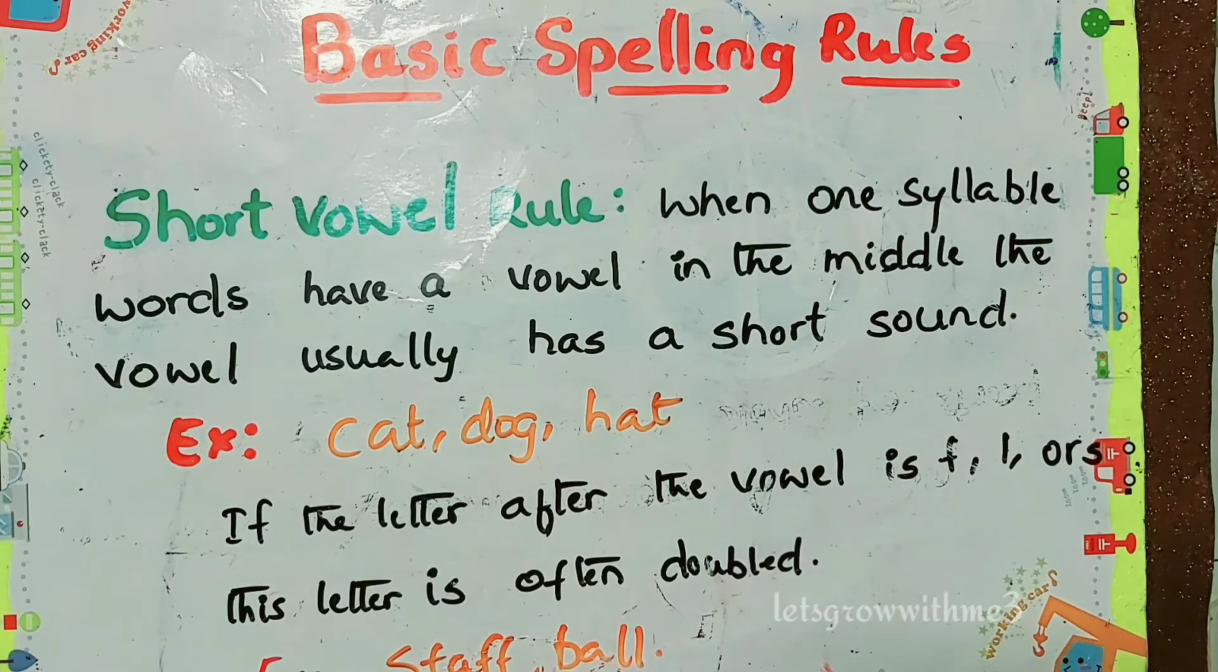Now let's see the rules. The first rule is the short vowel rule. What do you mean by short vowel rule? First we will read the definition, then I'll try to explain. When we look at the rule it looks very complicated, but actually it is not that difficult. Because this is a rule, I wrote everything that is there. I'll try to make it simple when I explain the topic.